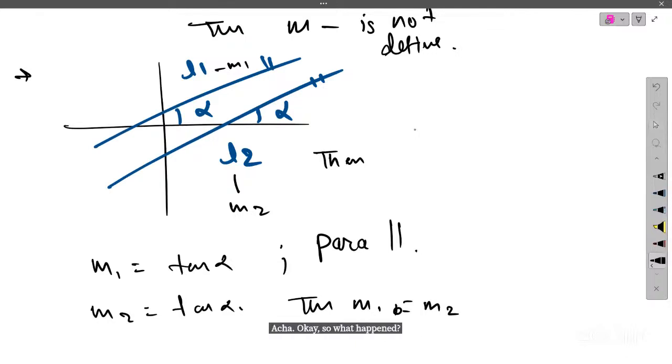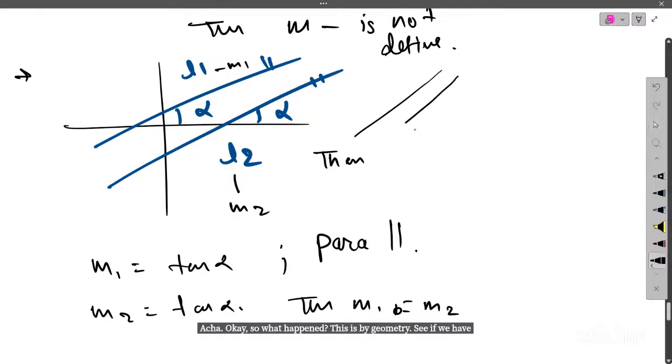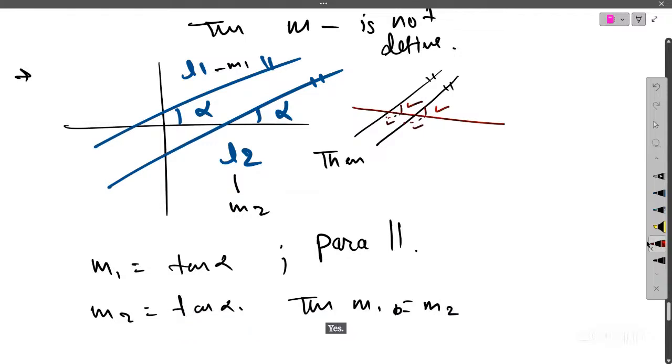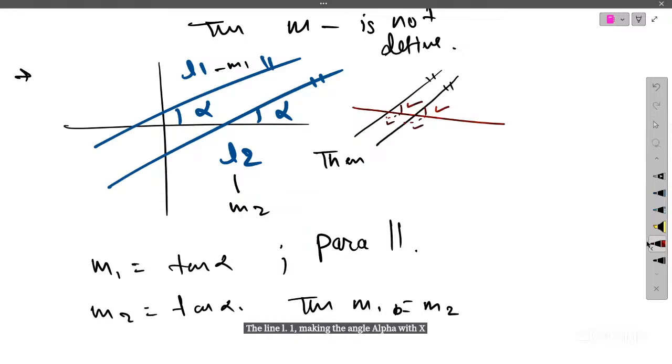This is by geometry. Suppose you have two parallel lines, and another line intersects these two lines. Then these angles will be the same. Whatever the angle is here, this angle will be the same as this angle. So we just use this result. Suppose the line L1 makes angle alpha with the x-axis, then the line L2 will also make angle alpha with the x-axis. That means the angles related to these two lines are the same with the x-axis.